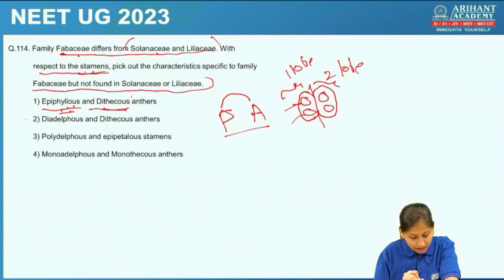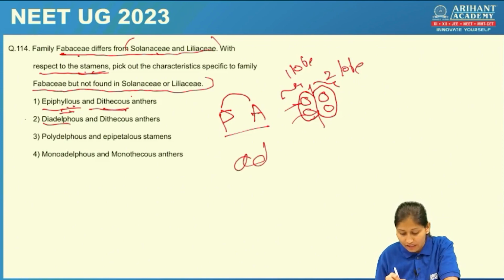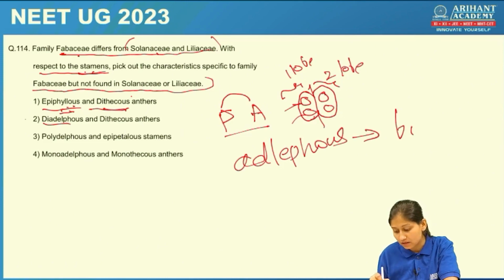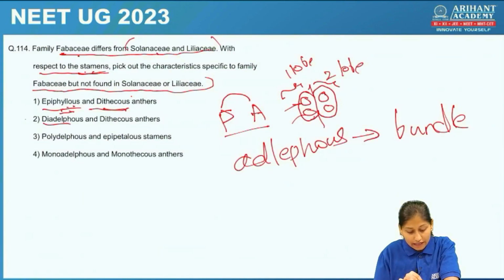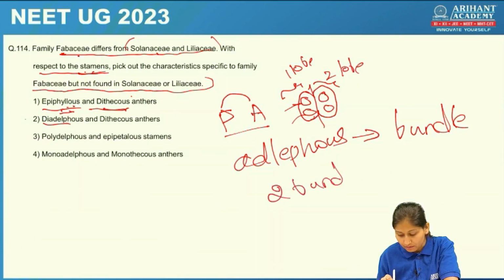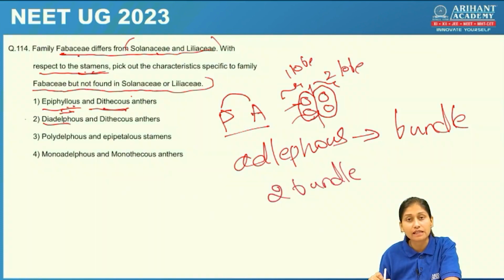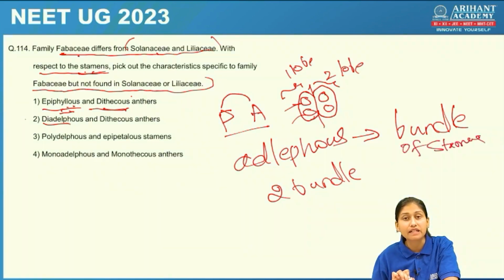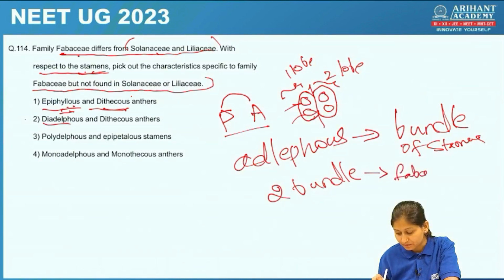Then comes the diadelphous condition. What is this diadelphous condition? Adelphous is what, student? Bundle. Adelphous is the bundle condition, and di means two. Adelphous condition is regarded for the bundles of stamens: how many bundles of stamens are present in the flower. Diadelphous means two bundles are present, in Fabaceae.